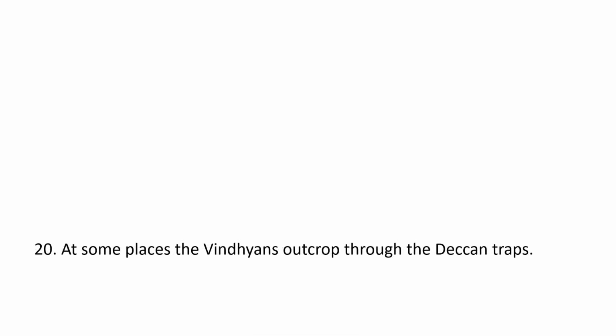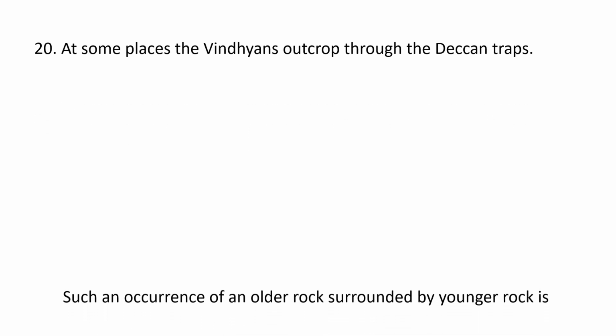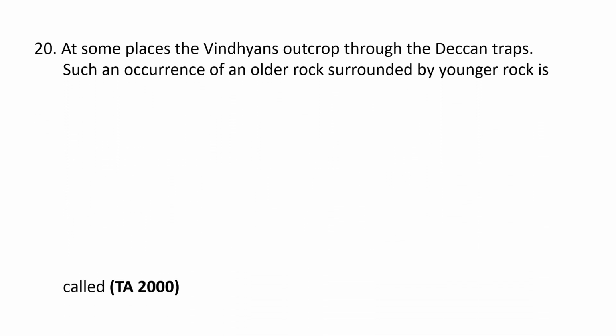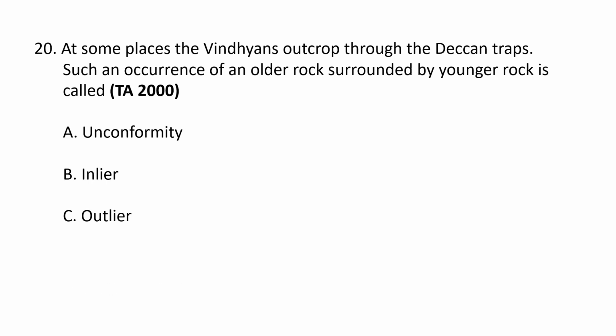Next question. At some places, the Vindhyans outcrop through the Deccan Traps. Such an occurrence of older rocks surrounded by younger rocks is called A, unconformity, B, inlier, C, outlier, D, bonanza. So the correct option is B, inlier. An inlier refers to an area where older rocks are exposed and surrounded by younger rocks, typically formed by erosion or faulting that exposes the underlying older rock. So B, inlier is the correct option.